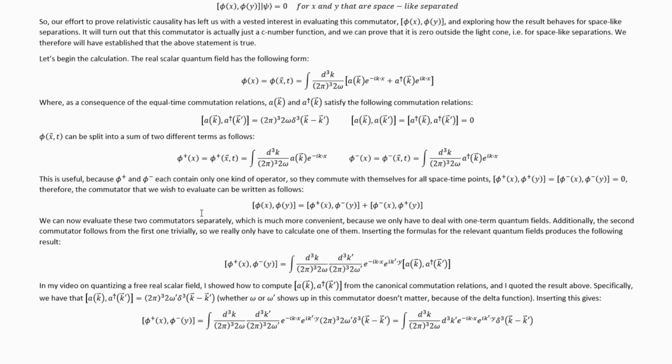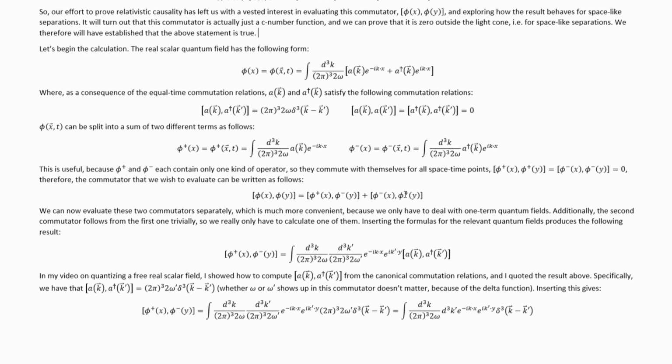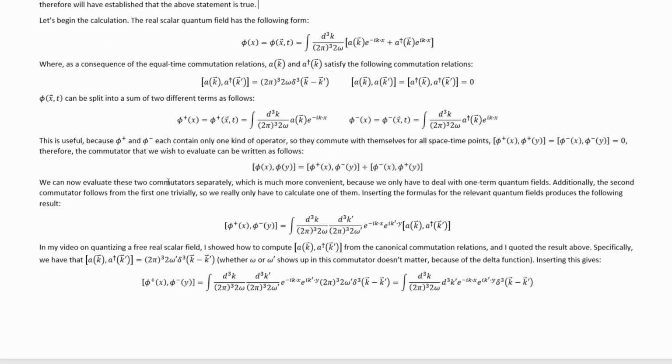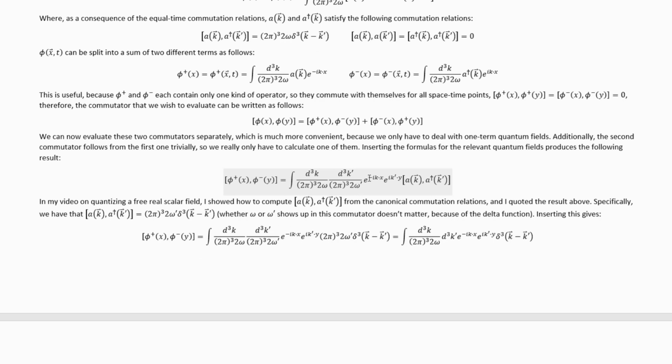Therefore, the commutator that we wish to evaluate is just equal to this, so that eliminates some terms, and it also means that we can evaluate these two commutators separately, which is nice because they're commutators of only one-term quantum fields, so we don't have to do any complicated distribution. Additionally, the second commutator follows from the first one trivially, so we really only have to evaluate one commutator of single-term quantum fields, which is really nice. And that first commutator, when we plug in the formulas for the quantum fields, gives us this.